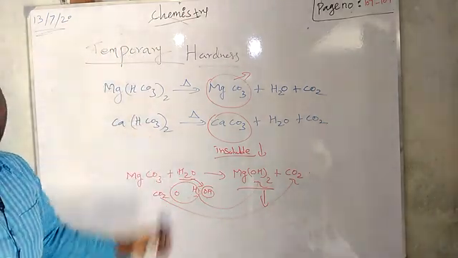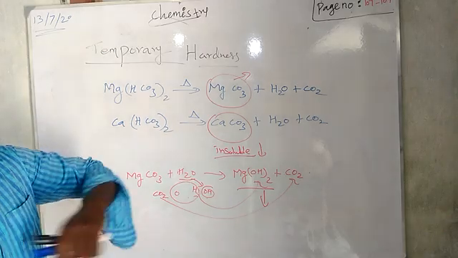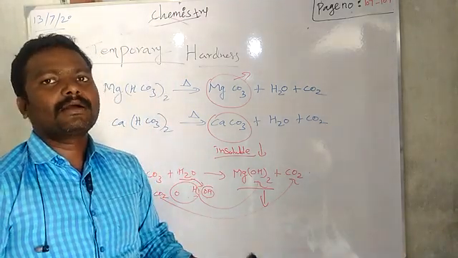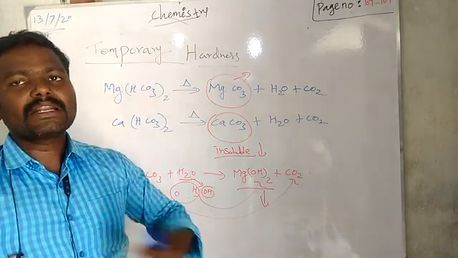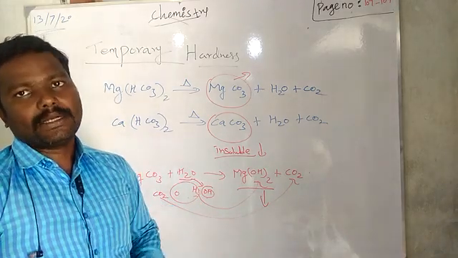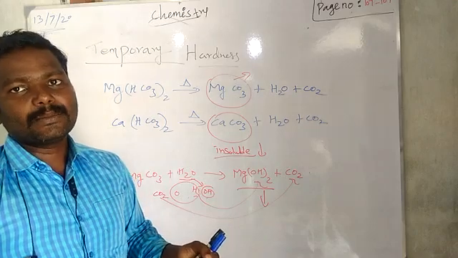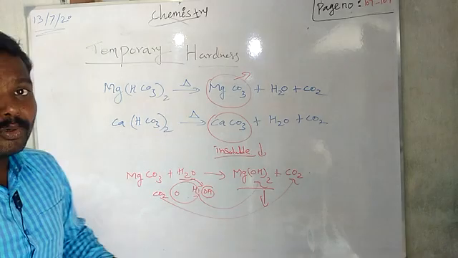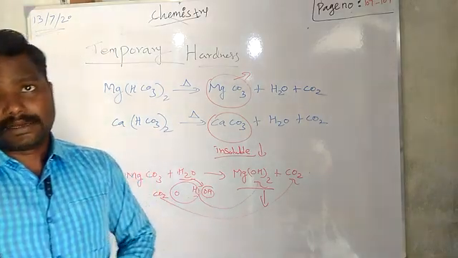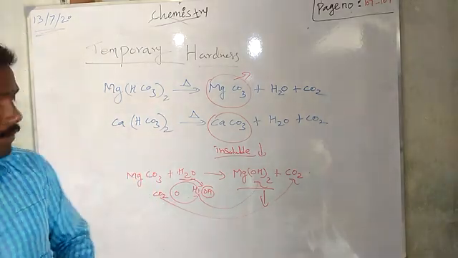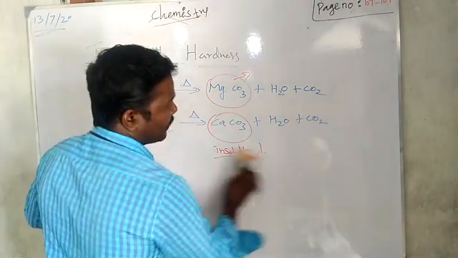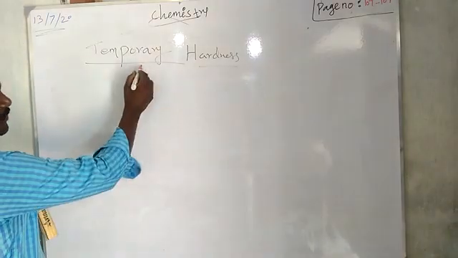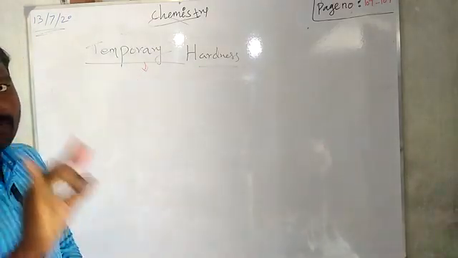So by using this boiling method and the filtration method, we can remove all these carbonate compounds causing hardness in water. Okay. So we can remove the hardness making metals like magnesium bicarbonate, calcium bicarbonate. But we cannot remove the sulfate or chloride ions. Okay. Another method to remove the temporary hardness is the Clark method, right? So the first method is simply boiling and filtrating.